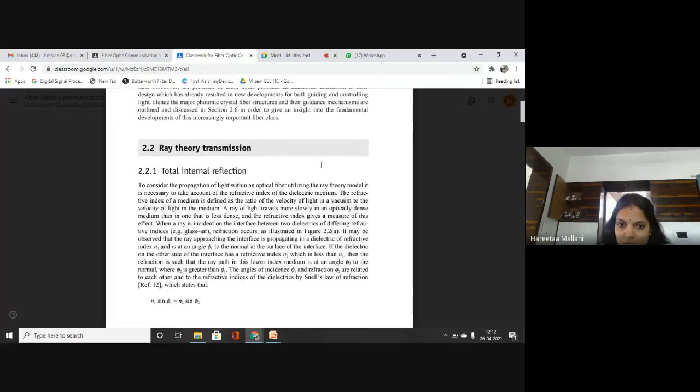So what we are doing here, I have told you that core will have refractive index N1, cladding will have refractive index N2. So N1 is greater than N2. Higher refractive index medium is your core, lower refractive index medium is your clad. The refractive index of a medium. Can you define the refractive index of a medium? Do you know what is RI? How we define RI? Anyone?